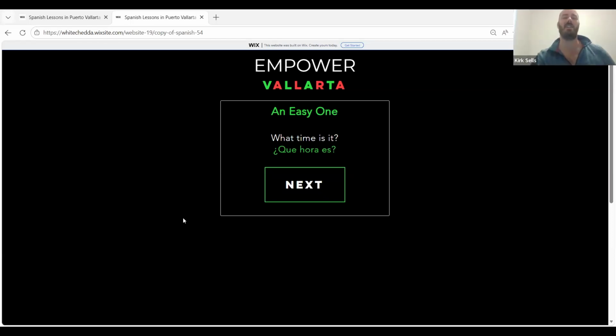Really nice. Good. So remember when asking about what time it is, ¿qué hora es? And the response, if it's not just 1 o'clock, where you'd say es la una, it will have to be a plural response, and the verb then becomes they are.